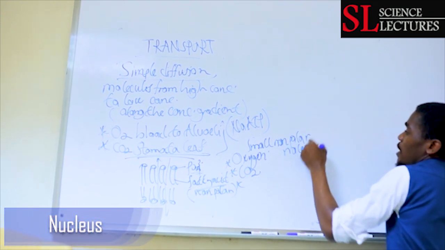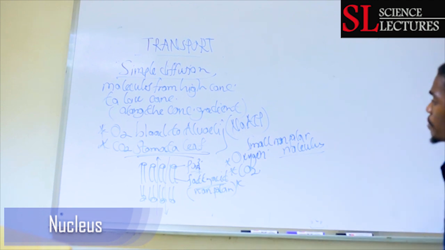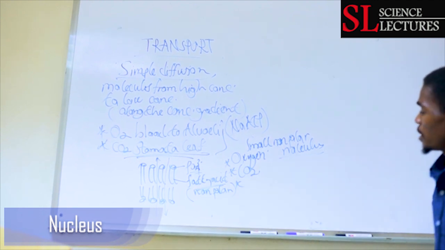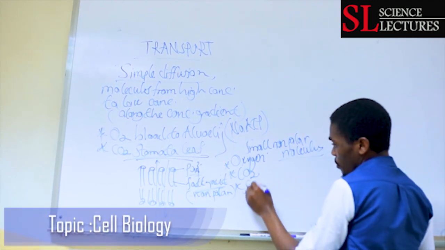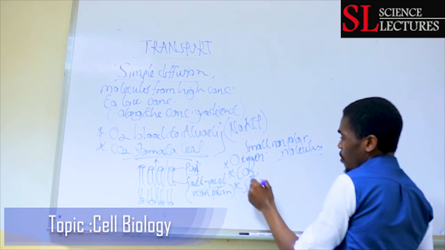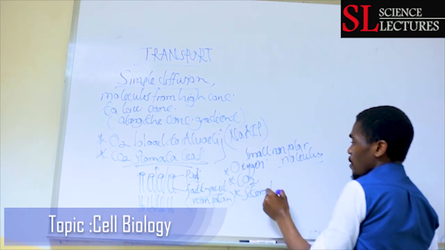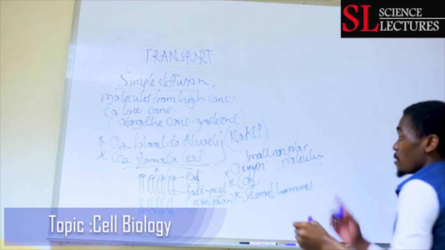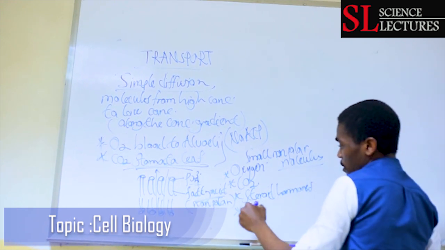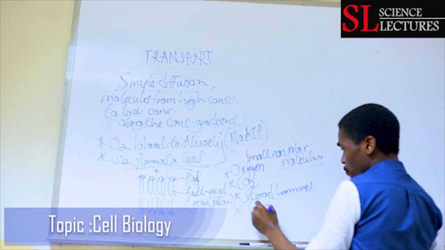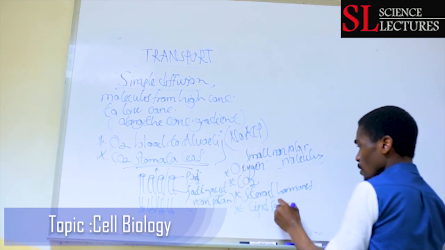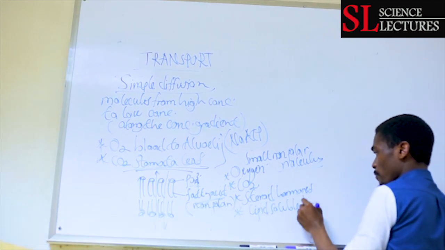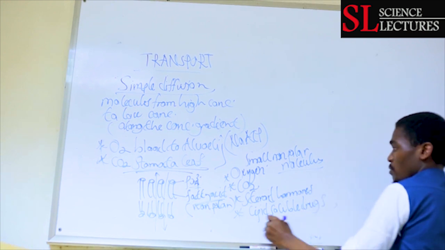So oxygen, carbon dioxide, and steroid hormones, or lipid soluble hormones, can cross this membrane because they are non-polar. Lipid soluble drugs can also cross the cell membrane.